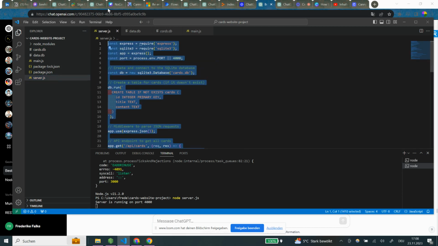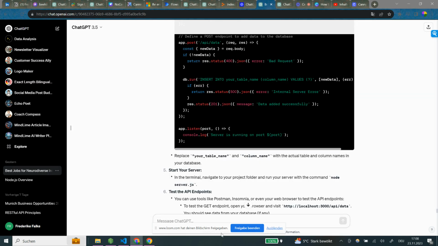Okay, let's quickly ask ChatGPT what it does. So for the moment, I have an existing database file called cards.db in my project with the following code, see below.